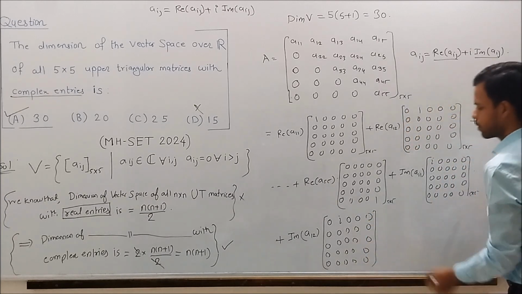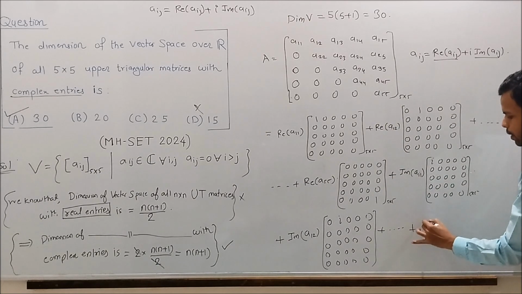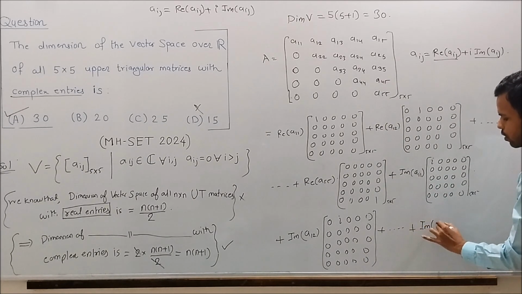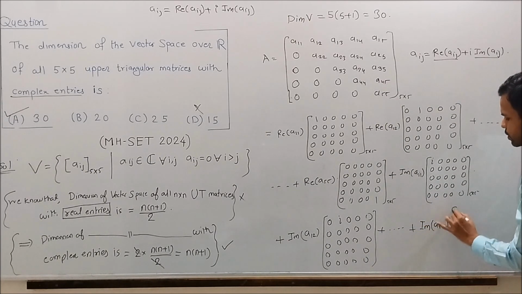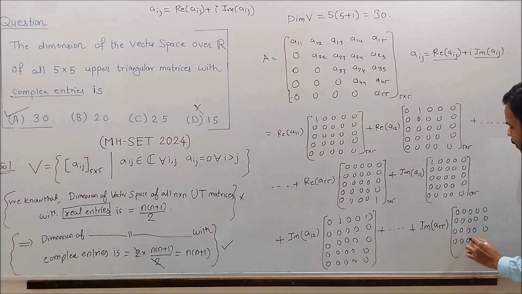And so on, up to the imaginary part of A55 times the matrix where all the entries are 0 except the last entry, and the last entry of the matrix is i.